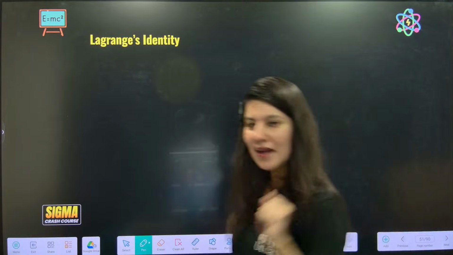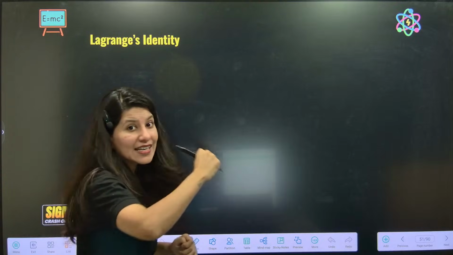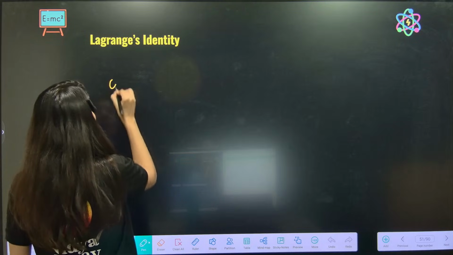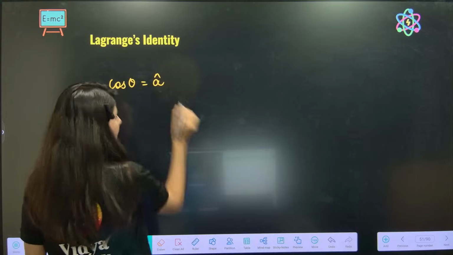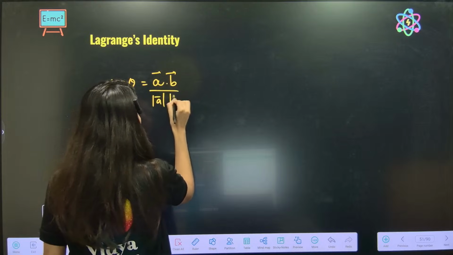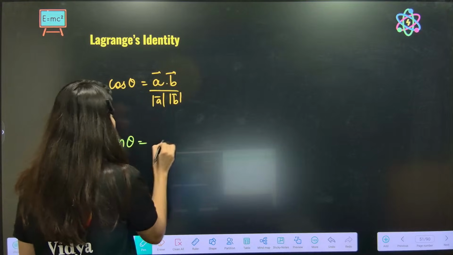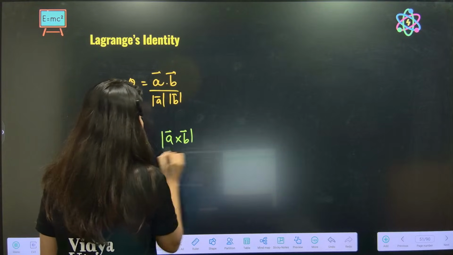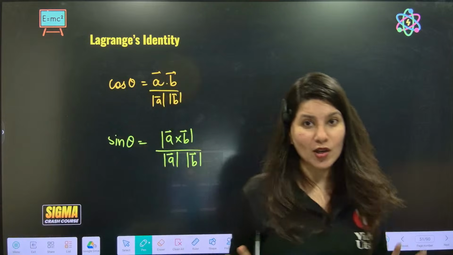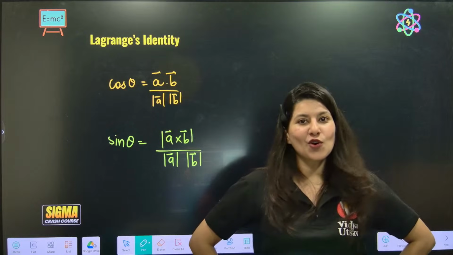Suppose one mathematician is working hard. Now see this very carefully. One JEE Main PYQ based on direct Lagrange's identity will be there. Very easy. Cos theta is equal to a dot b upon magnitude of A, magnitude of B. Everybody is aware. Sin theta, we just studied: magnitude of A cross B upon magnitude of A, magnitude of B. This was already there in mathematics. Now Lagrange comes into the picture. Lagrange is like a fashion show going on.